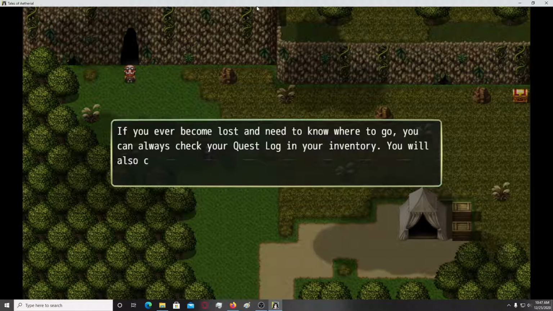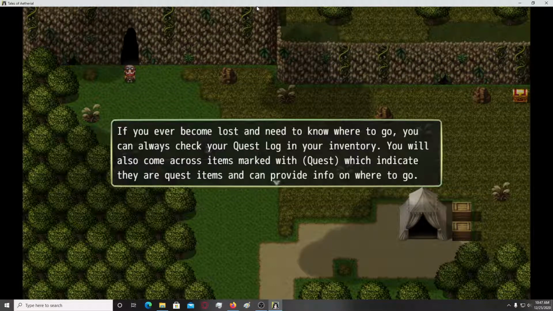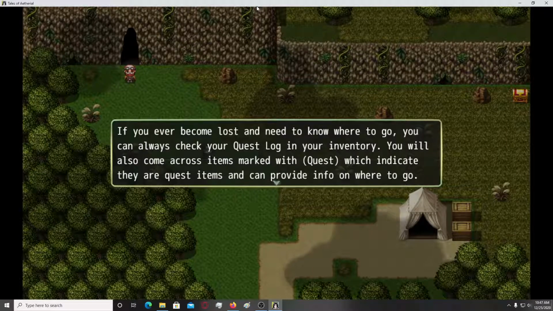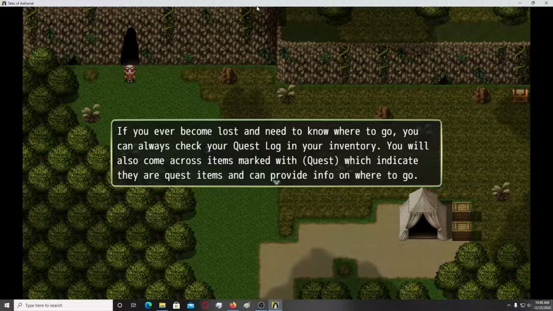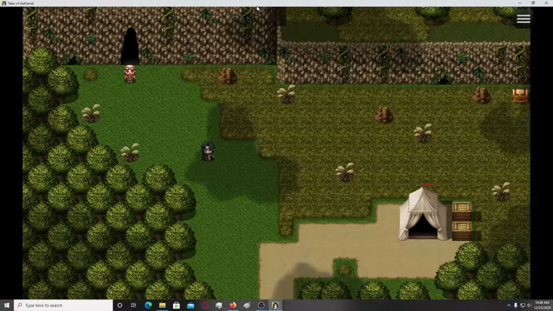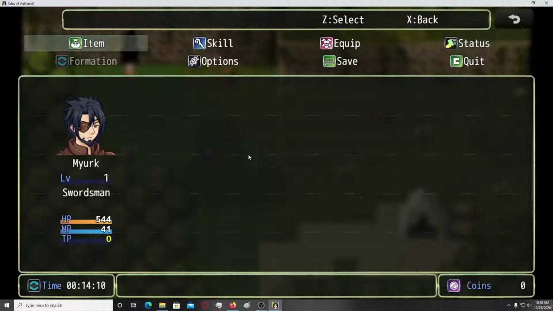If you ever become lost and need to know where to go, you can always check your quest log in your inventory. You will also come across items marked with quest, which indicate they are quest items and can provide info on where to go. So let me guess, now we have skills, equip, status. Oh, okay, so the menu was redesigned like this.